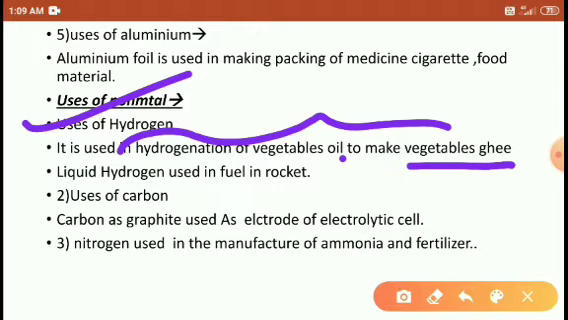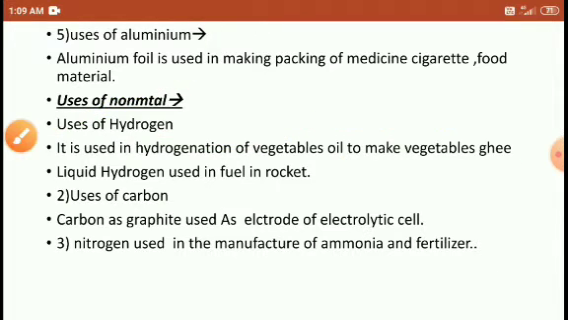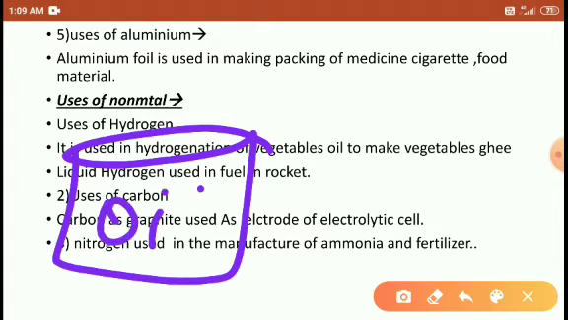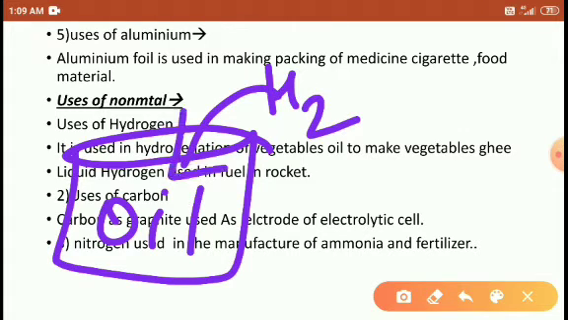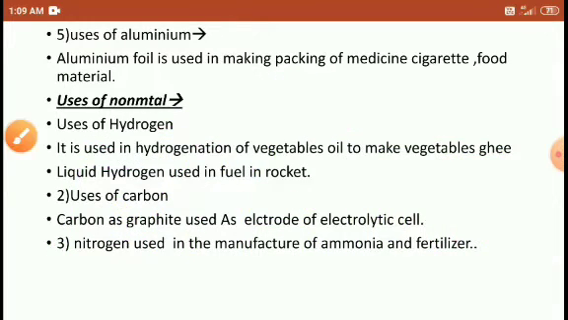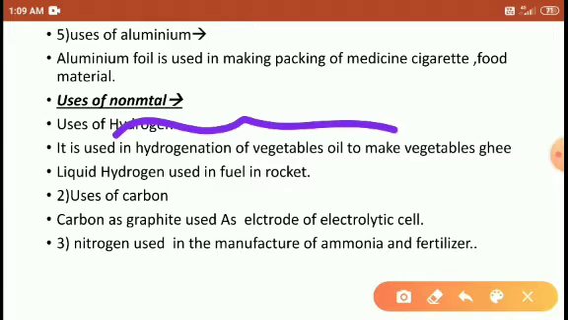The hydrogenation process means that in the vegetable oil that is available, we pass hydrogen gas. Here is the oil, and in this oil we are passing hydrogen gas. When we pass hydrogen gas, this vegetable oil turns into vegetable ghee, right students? This is what we call the hydrogenation process, right students?